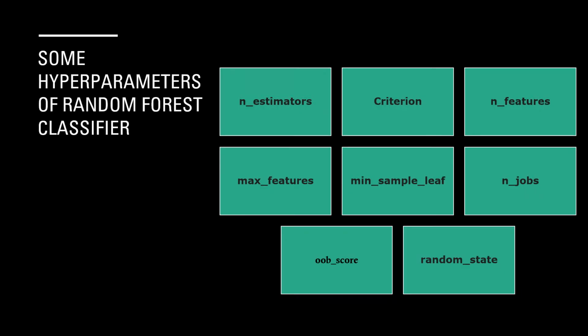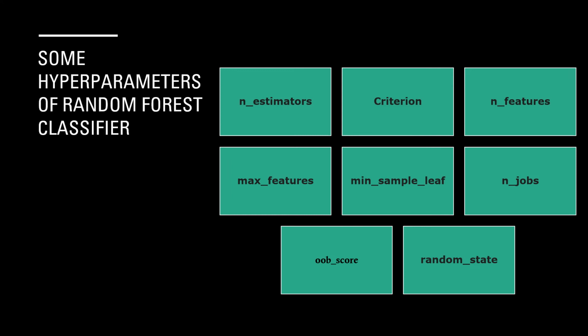Here we have some hyperparameters of the random forest classifier, which I'll be using in the next slide for my implementation. N estimators takes an integer value which represents the number of decision trees the algorithm builds. Criterion is a tree specific parameter. It takes either Gini or entropy to represent the quality of a split of the decision trees. N features takes an integer value to represent the number of features when a fit is performed. Max features provides the maximum number of features to consider when looking for the best split.